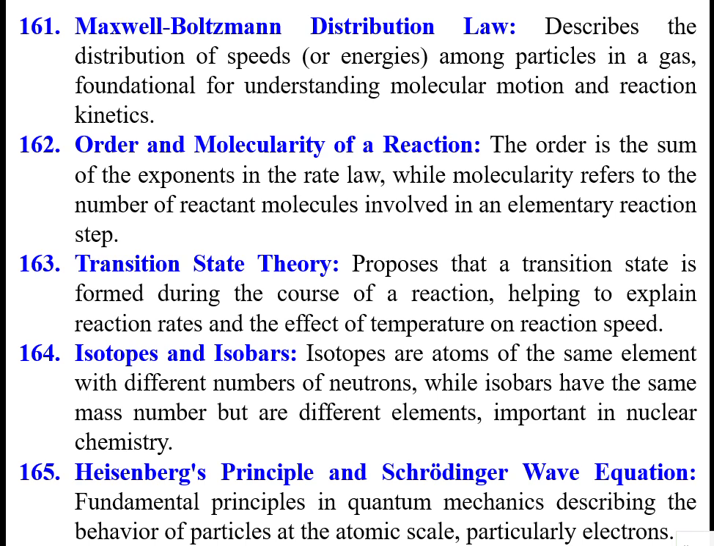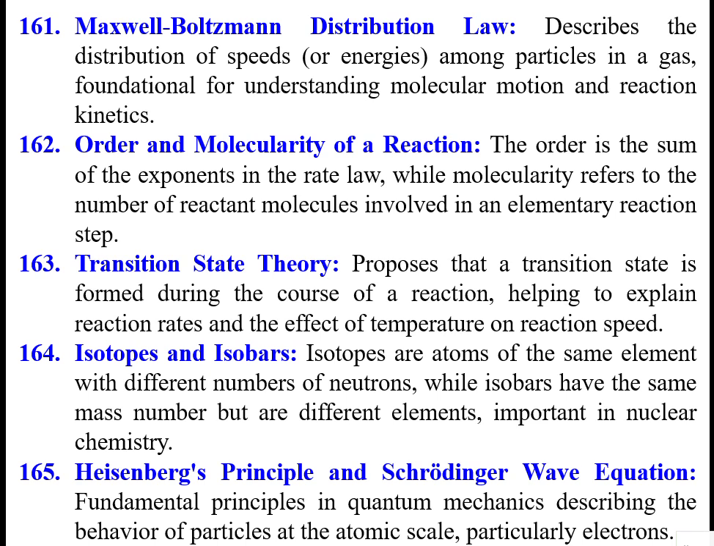Order and molecularity of a reaction. The order is the sum of the exponents in the rate law. For example, rate is equal to K into CA, CA square. The power raised to the concentration is called the order, while the molecularity refers to the number of reactant molecules involved in the reaction.